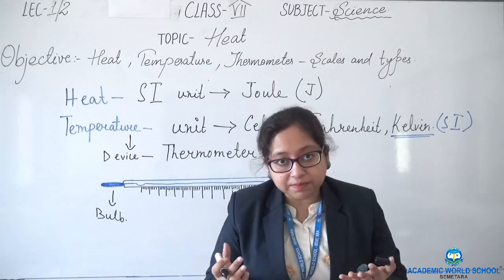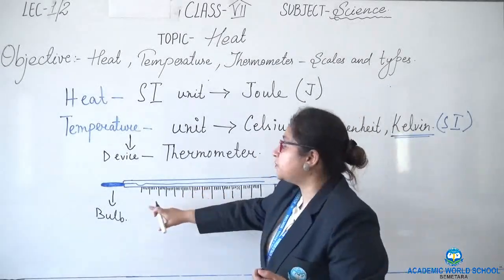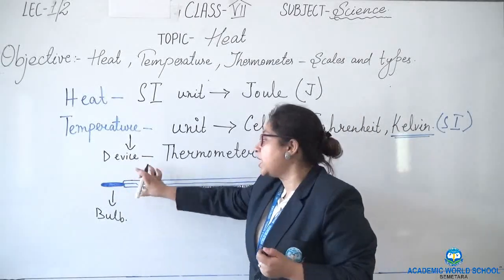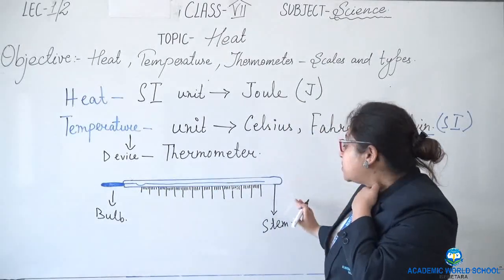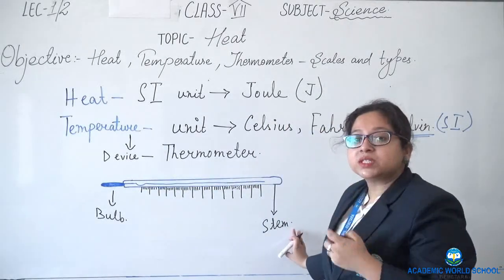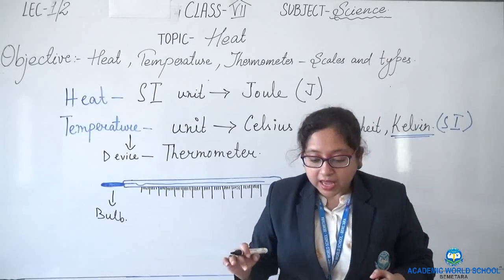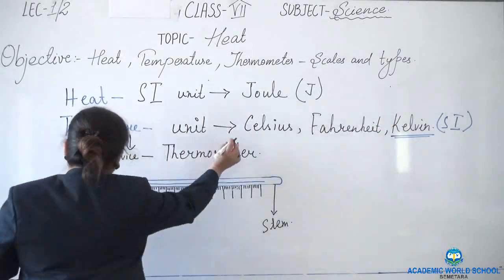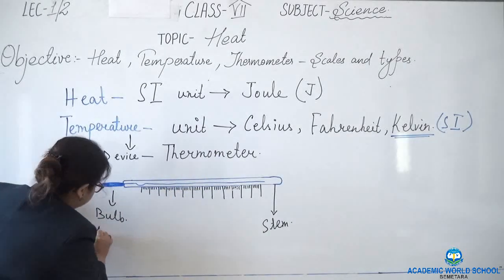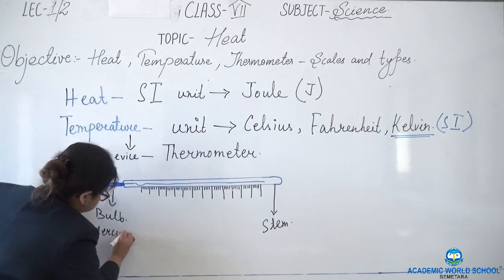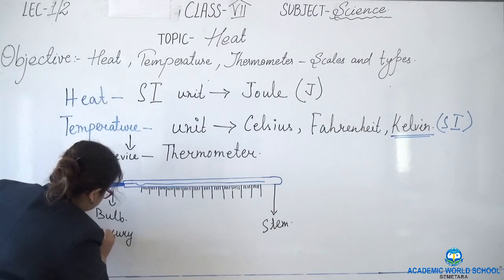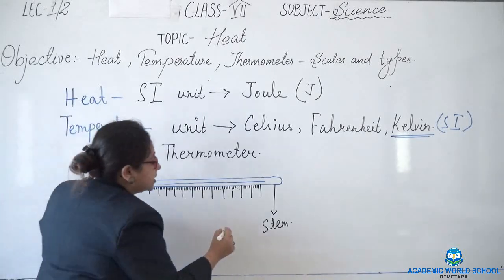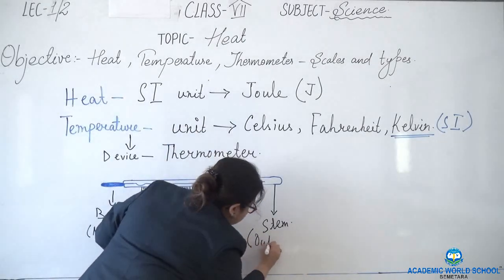That is the outside part of the thermometer. So first comes the bulb at one end and this long glass structure is known as the stem, which is the outside structure. Inside the bulb we have mercury, and the stem is the outer part.